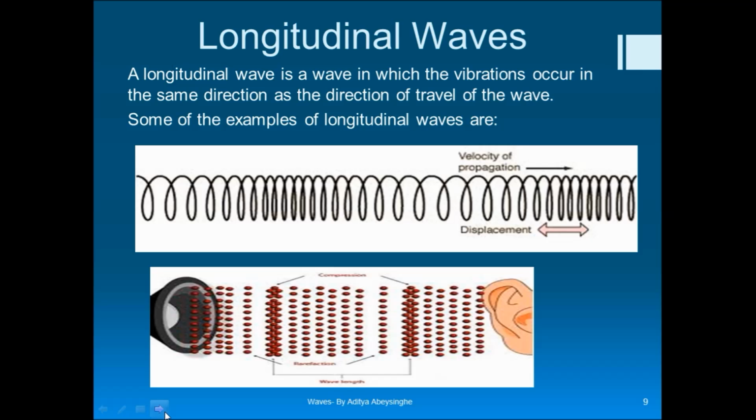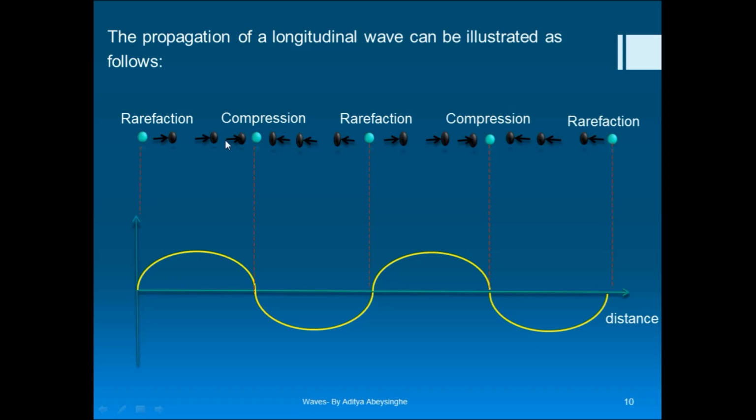However, although you see that there are compressions and rarefactions that occur inside these longitudinal waves, you can also denote a longitudinal wave in a similar pattern to that of the transverse wave. So here's an example. If you have a rarefaction and compression pattern in a longitudinal wave, you can make it analogous to the shape of a transverse wave, right?